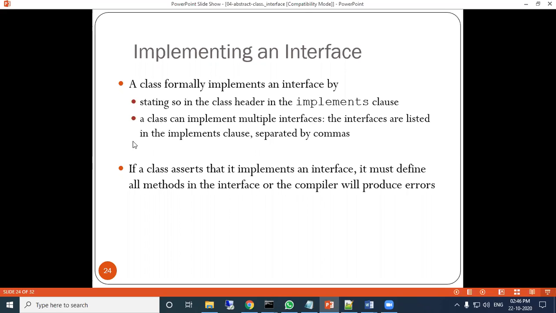The interfaces are listed in the implements clause separated by commas. Suppose you write class XYZ implements A, B, C. So A, B, C must be only interfaces, not classes. If a class asserts that it implements an interface, it must define all methods. As I told you, the inheriting class must have the method definitions for the abstract methods in the interface.